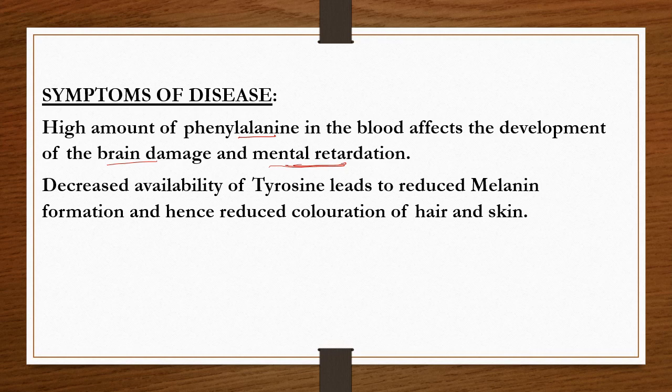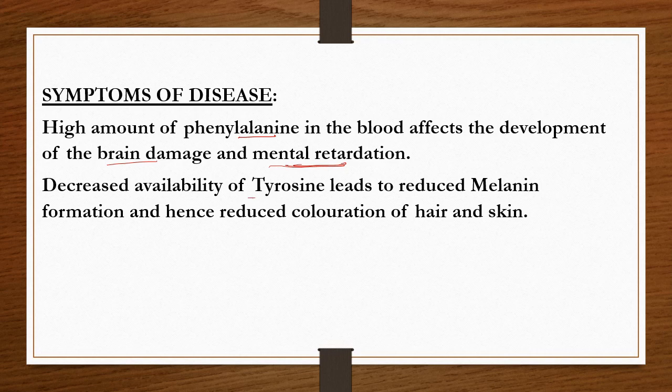Now, this enzyme, that means phenylalanine hydroxylase, helps to convert phenylalanine into tyrosine. And this tyrosine is finally converted into melanin, that we studied. Now, decreased availability of tyrosine: when the enzyme is absent, the tyrosine does not form.